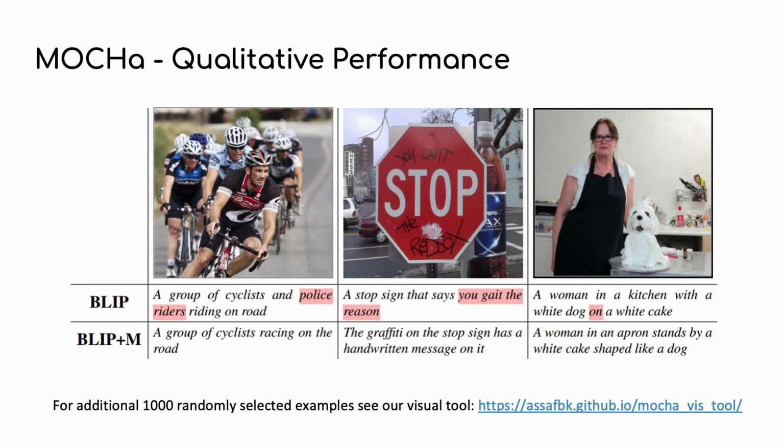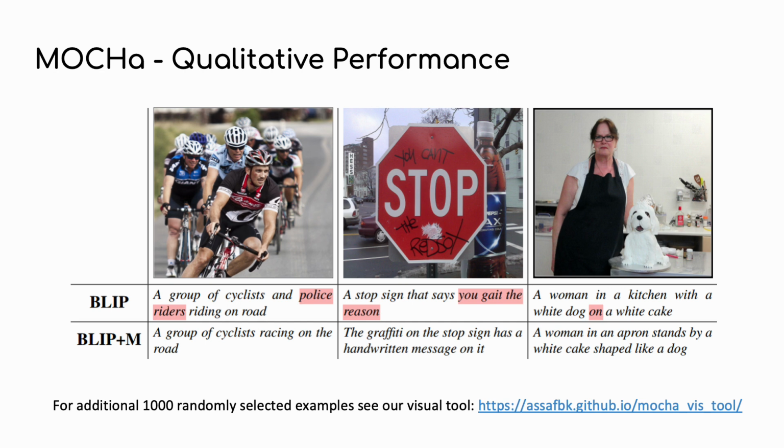Results. We show captions predicted by BLIP Large before and after MOCHa fine-tuning. One prominent effect of MOCHa tuning is that it adapts the predicted captions to the model's existing knowledge. This is evident in the example in the middle. The baseline model predicts a stop sign that says, "You gave the reason." The model does not understand that the word stop is also a part of the sentence and also makes mistakes when reading the handwritten message, which says, "You can't stop the Red Sox." On the other hand, the MOCHa-tuned model only mentions the handwritten message, but does not attempt to read it out. MOCHa also improves other hallucination types, as can be seen in the examples on the left and right.